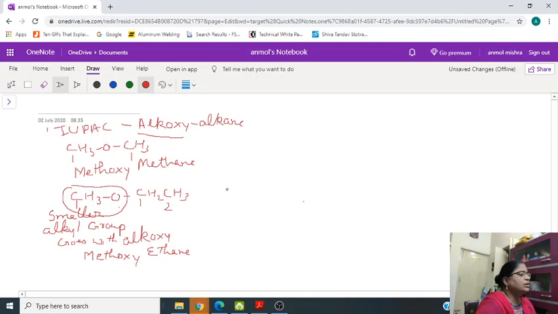Now one more point I would like to tell you: in alcohol or any organic compound, if the functional group is not directly attached to the benzene ring, then it is considered an aliphatic compound, because the naming will be done as an aliphatic compound.